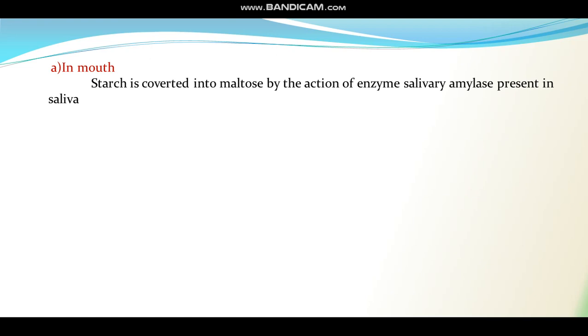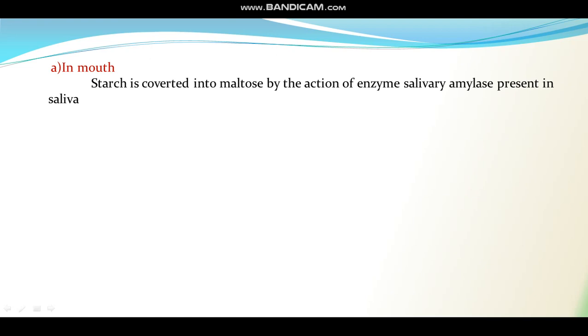So let's start with what's happening in the mouth. We are aware now that in the mouth cavity, saliva comes through the salivary gland. Now this saliva contains one very important enzyme known as salivary amylase enzyme that acts only on the starch component of the food and converts it into simpler forms.